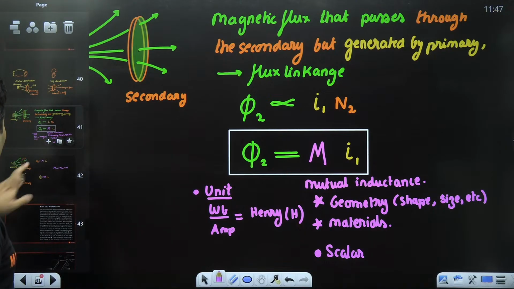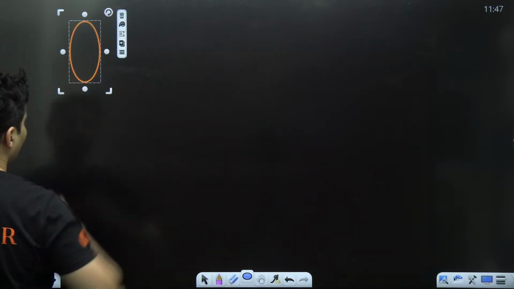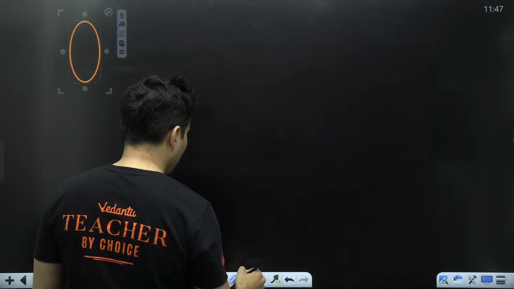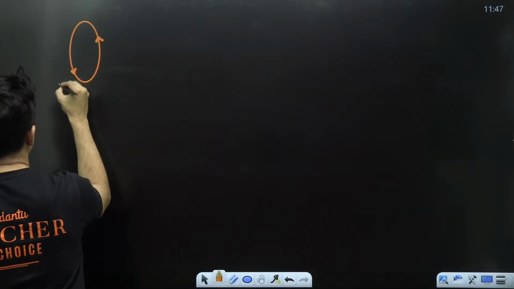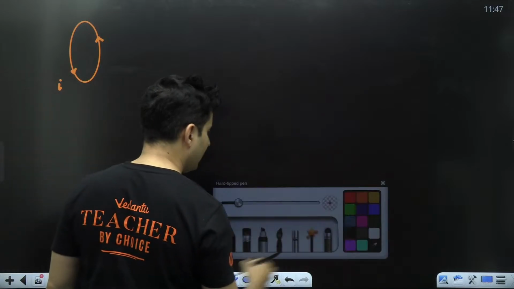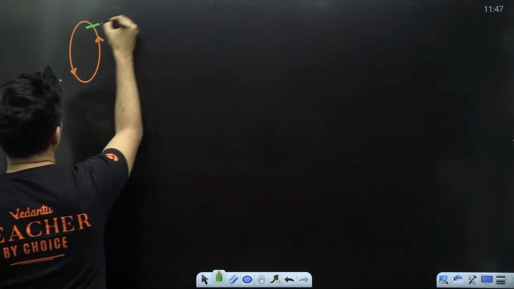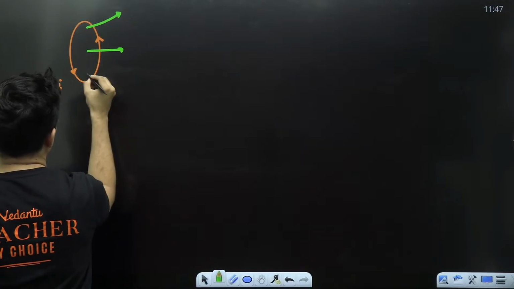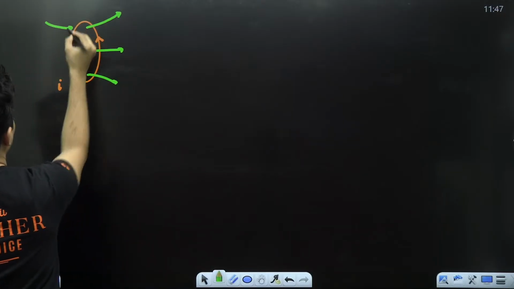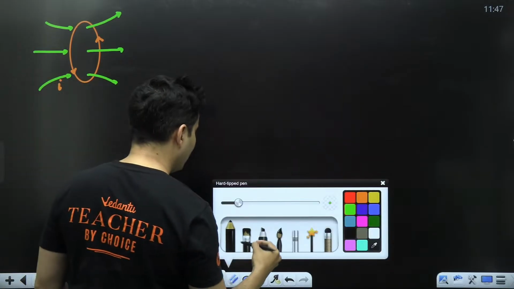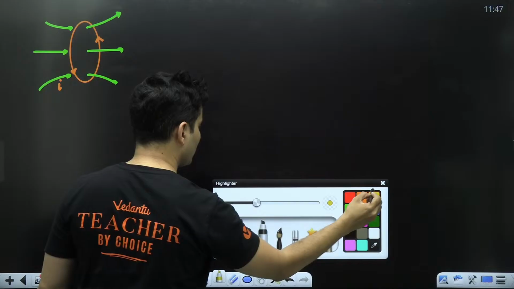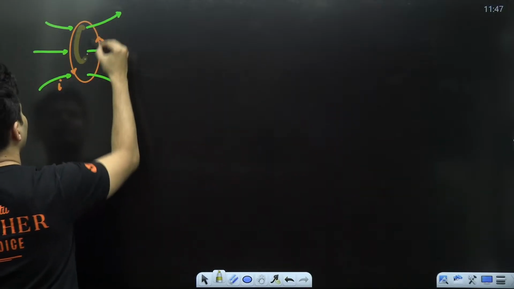That was mutual inductance. Similarly, imagine a coil like this. The coil itself is carrying some current. That current itself is producing some magnetic field in it. So definitely there is some flux associated with it within itself.